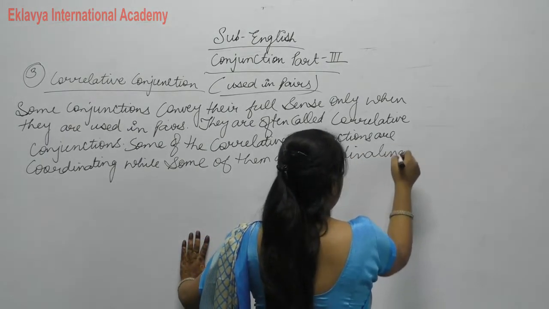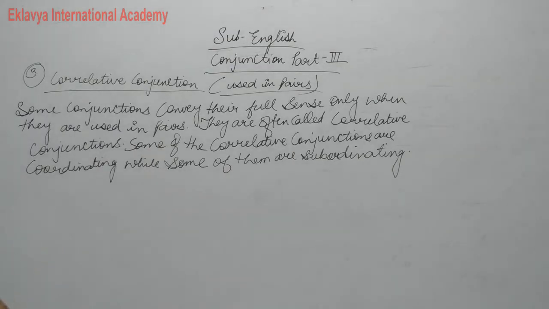Okay. So this is our correlative conjunction definition.